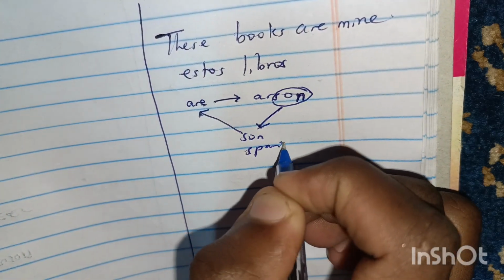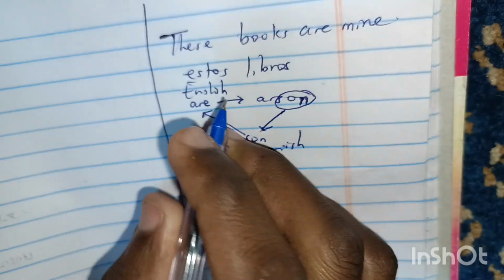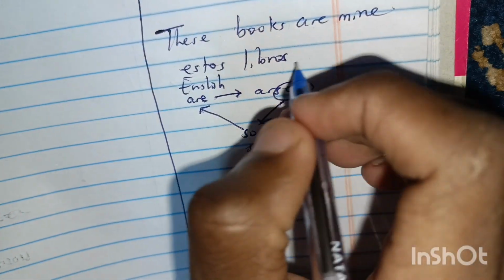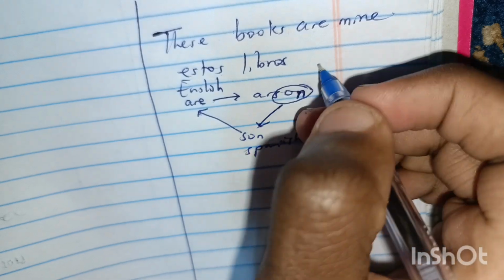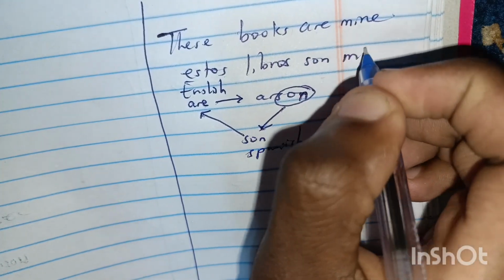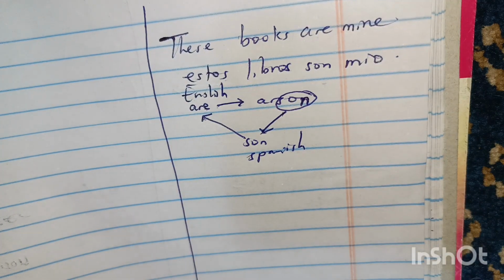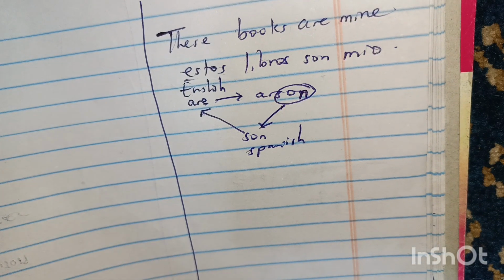This is a Spanish word, and this is an English word. It becomes, estos libros son míos. That one is the Spanish translation for that sentence.